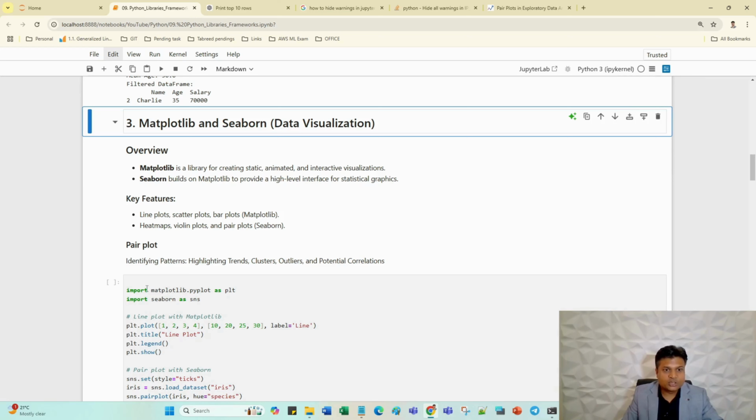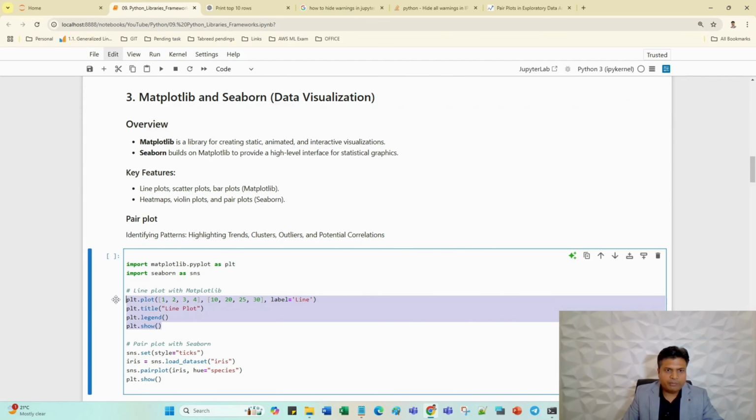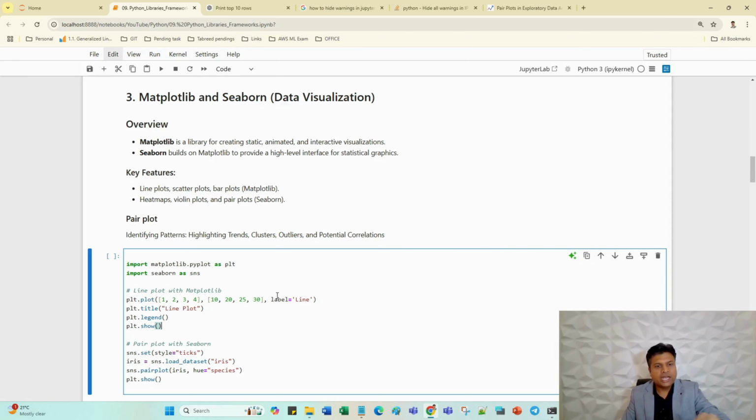import matplotlib.pyplot as plt. As I have shown you in the Python basics, I'm just calling the module pyplot as plt. I have created this object, and seaborn as sns. Here this portion is for Matplotlib. What I am doing: 1, 2, 3, 4, 10, 20, 25 and 30, label is equal to line. So what I am going to do here is just draw the line. Just think mathematically, this is the x-axis, this is the y-axis, and what I am going to draw is a line. Title I am putting here, legend should also come by default, and I am going to show it.